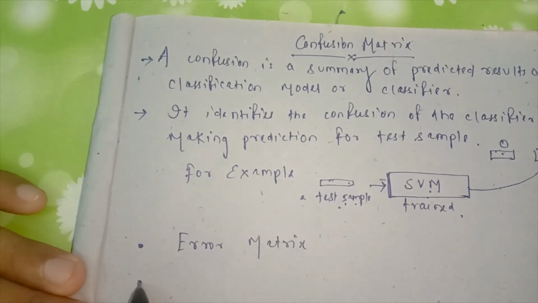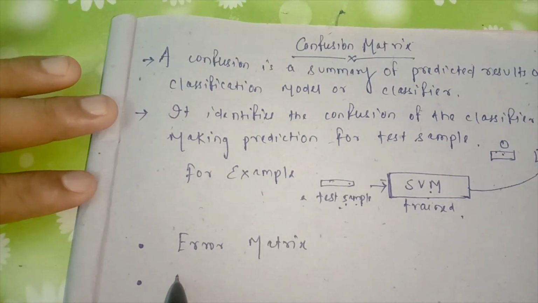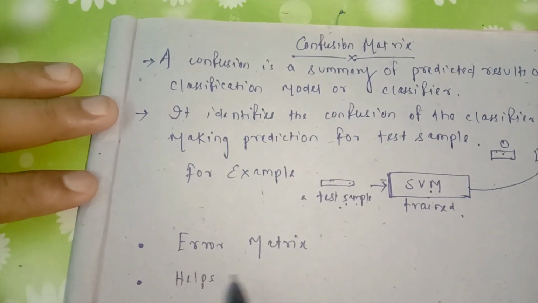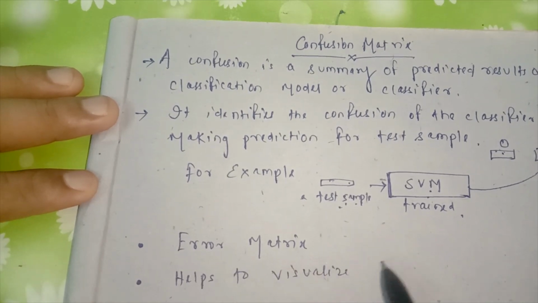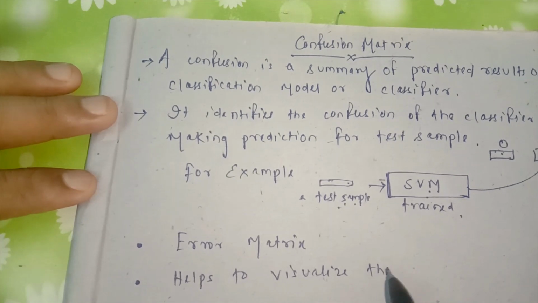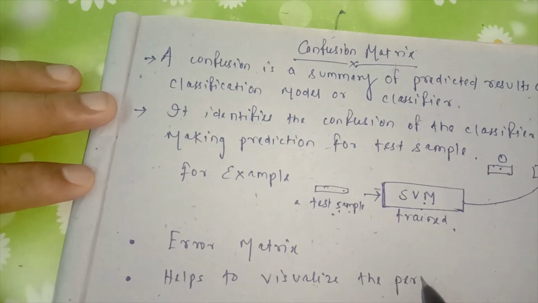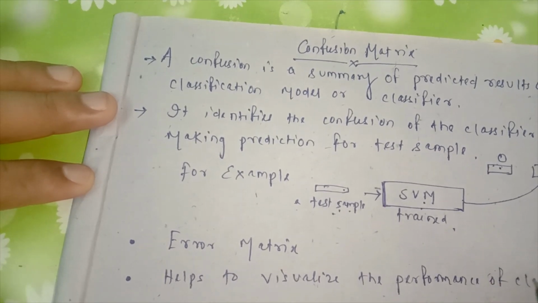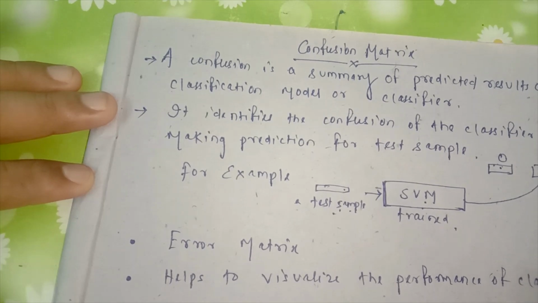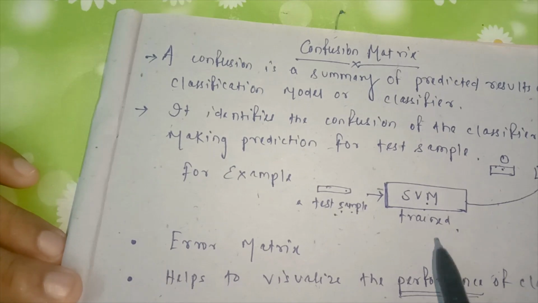Another important concept is that it helps to visualize the performance of the classifier, meaning how the classifier performs, how much percentage error is coming, and what the accuracy is.